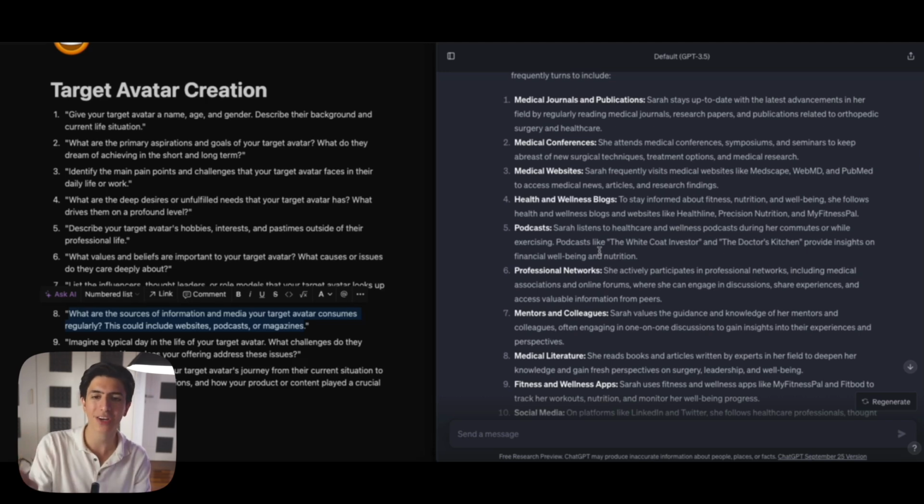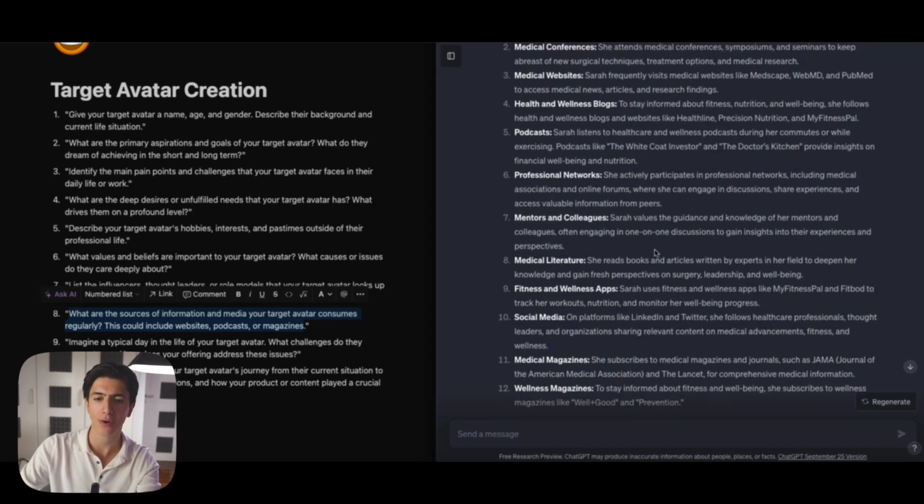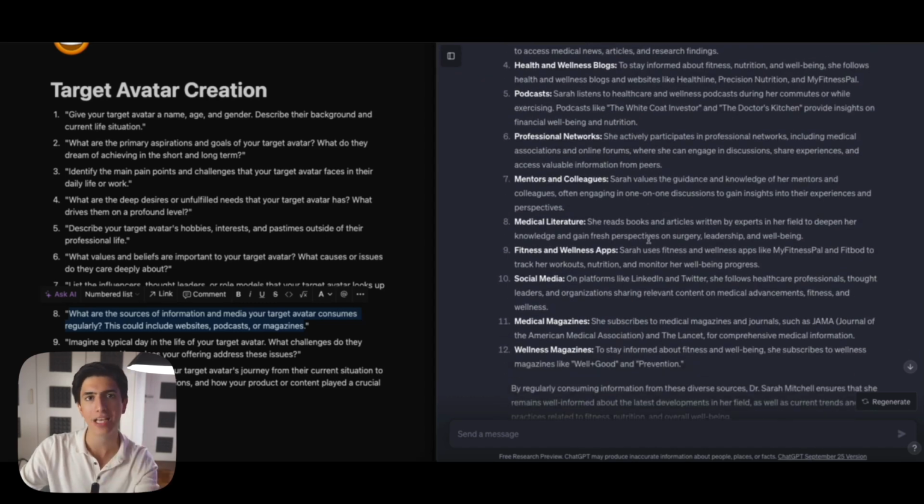But now in the target avatar, it gets a bit more personal. So for example, in podcasts, Sarah listens to healthcare and wellness podcasts during her commute or while exercising. Podcasts like The White Coat Investor or The Doctor's Kitchen provide insights on financial well-being and nutrition. So you can see that we're talking about very tailored answers right here, and those are the answers that we want to copy again and paste on the Word file of our target avatar.